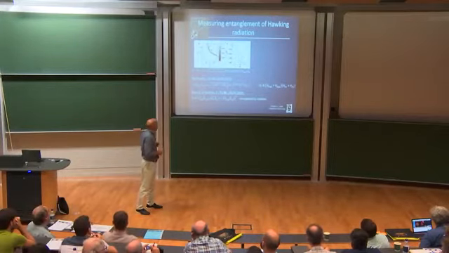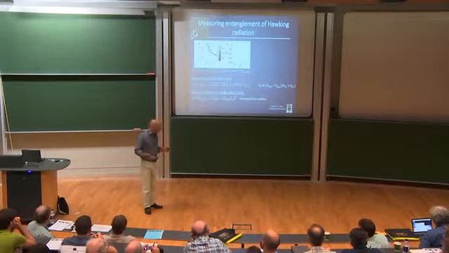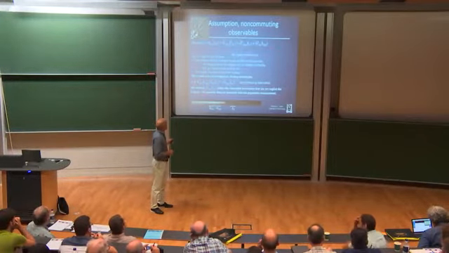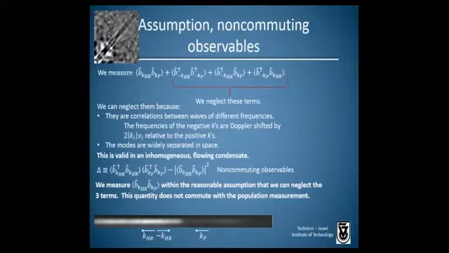In deriving this expression, an approximation has been made. We've neglected these three terms in order to get this term. These three terms are all correlations between different k's, for example, a positive k and a negative k. We can see that these waves have different frequencies.